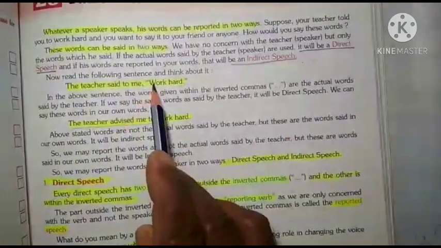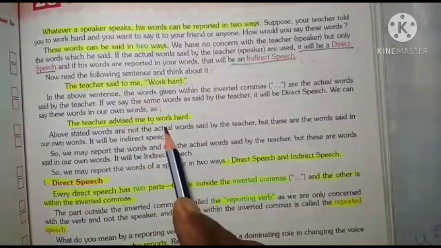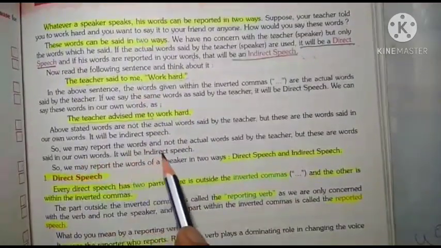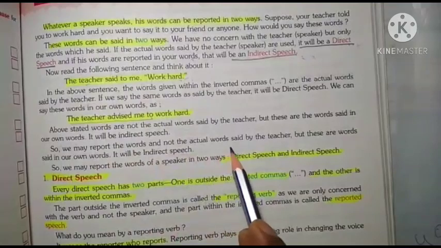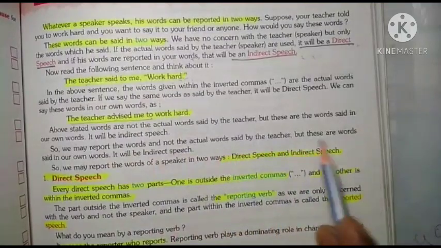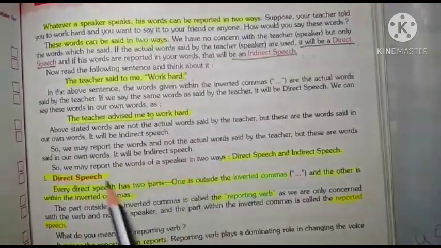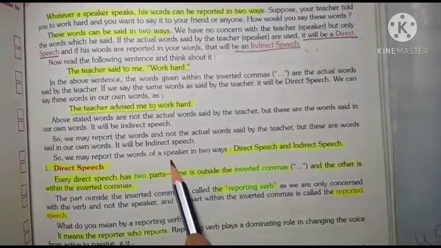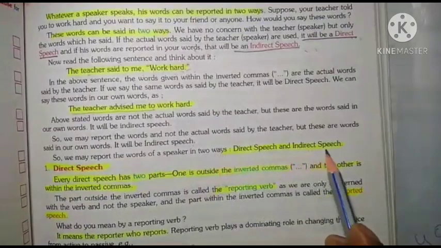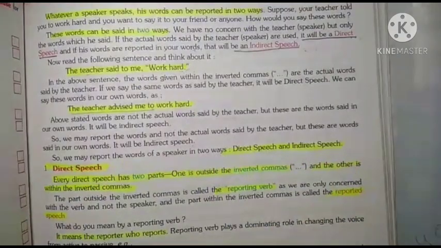So this is direct speech and this is indirect speech. So we may report the words said, not the actual words said by the teacher, but words said in our own words. It will be indirect speech. So we may report the words of a speaker in two ways, direct speech and indirect speech.